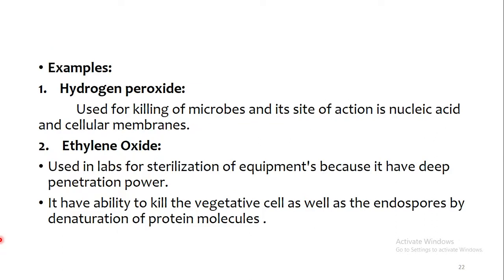These are different chemicals. Sterilizing gases, for example, hydrogen peroxide is used for killing microorganisms, and the site of action is the nucleic acid and other cellular membranes. Ethylene oxide is used in labs for sterilization of equipment because it has a deep power of penetration, and that's why it is used for equipment.